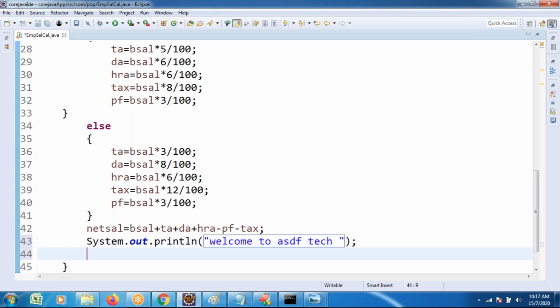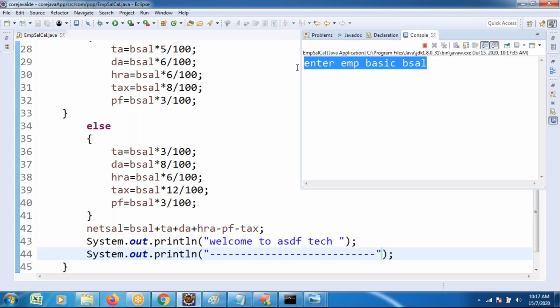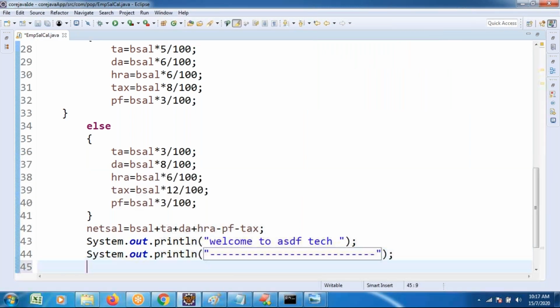As well as this, I want to provide some description and decoration. Observe the part I am executing. It's asking me to enter the basic salary. Suppose I enter the basic salary, it just shows the output. But I want to print all the fields I calculated, one by one.